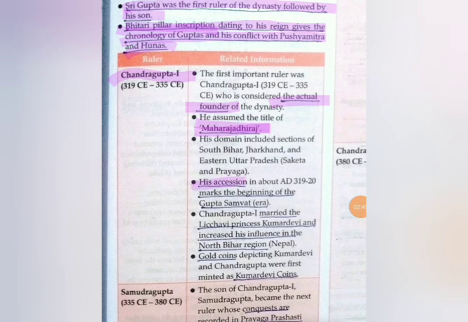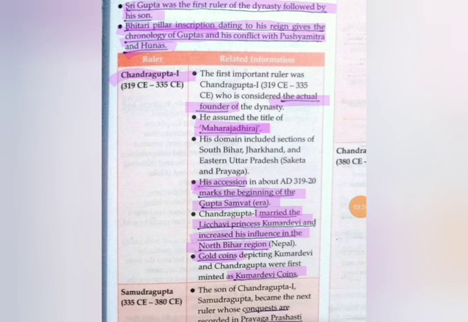His accession marks the beginning of the Gupta era. A question can come: whose accession, meaning sitting on the throne, marks the beginning of the Gupta era? It was Chandragupta I. He married the Lichchhavi princess Kumaradevi and increased his influence in the northern Bihar region. Gold coins depicting Kumaradevi and Chandragupta were minted as Kumaradevi coins. This is important: gold coins were minted during his era.